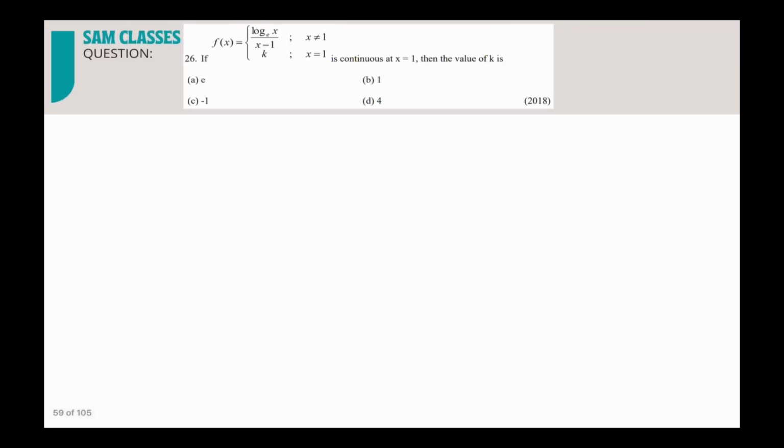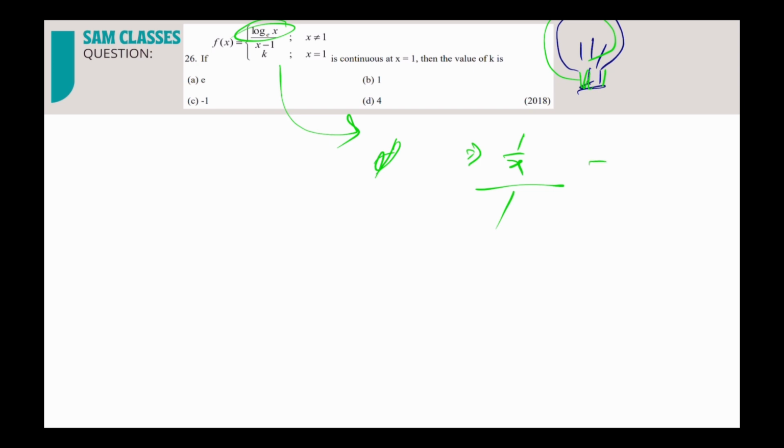Okay, coming to the next question. Again, the moment I put x equal to 1, it becomes 0 by 0. So what will happen? This bulb will glow. The moment it is in the 0 by 0 form, the bulb glows. Which formula? L'Hopital. How do I apply? Differentiate it. So f of x will be what? And this limiting value, differentiation of log x will be what? 1 by x. And this one will be what? 1 only.